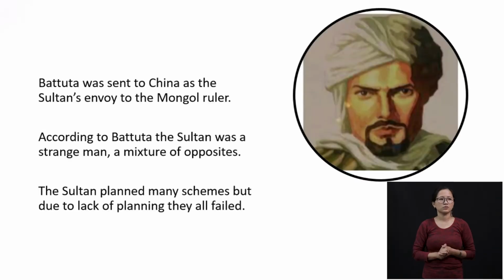Now according to Battuta, the Sultan was a mixture of opposites, and we are going to read why he is called a mixture of opposites. Because he plans many schemes, but he wants to implement all of them without looking through the pros and cons, and that is why all his schemes failed.